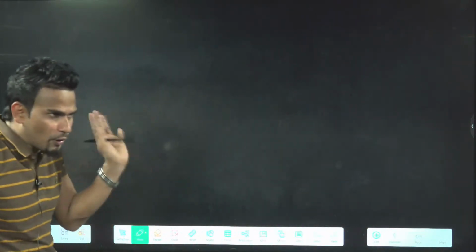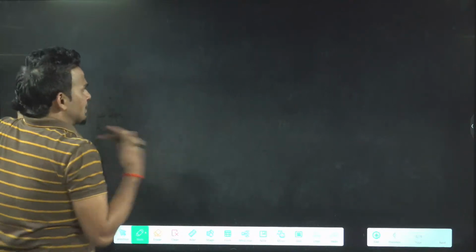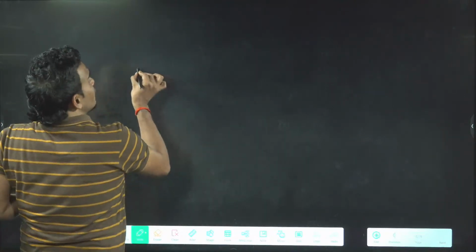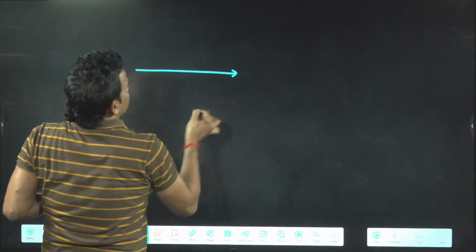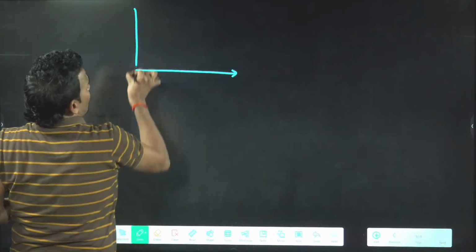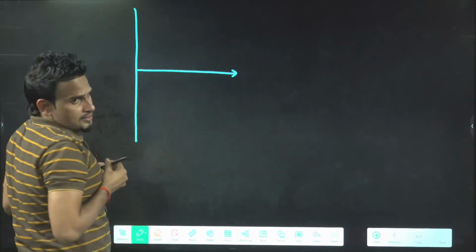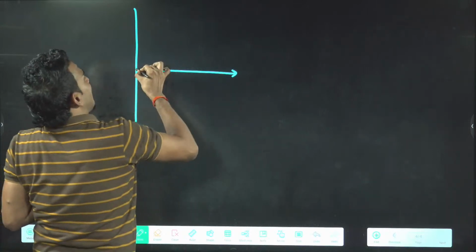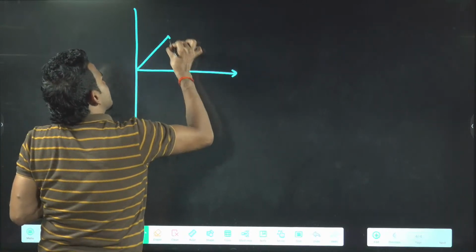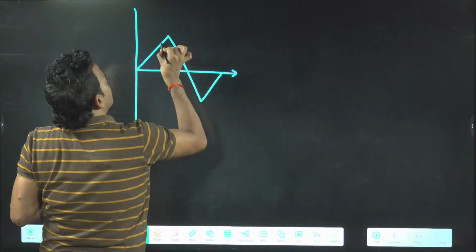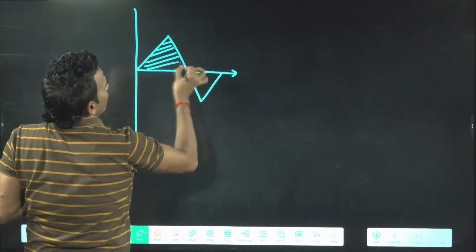Now understand one point. Always remember, whenever you try to find area, sometimes your area will have two parts. Some part of the area will be above the x-axis, some part below the x-axis.